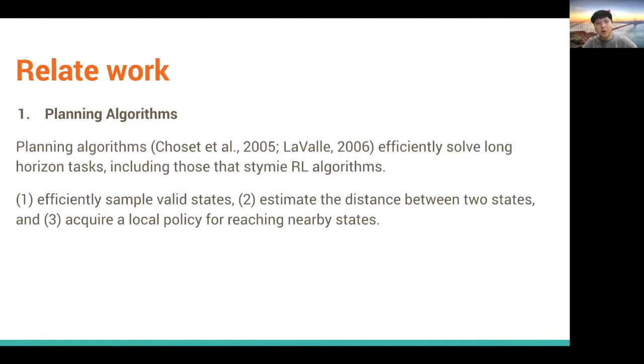First one is planning algorithms. It is very well known in motion planning and also within robotics research, and it efficiently solves long horizon tasks, including those that RL algorithms struggle with. It works in three steps. First, efficiently sample the valid states, and then estimate the distance between two states, and it requires the local policy for reaching nearby states.